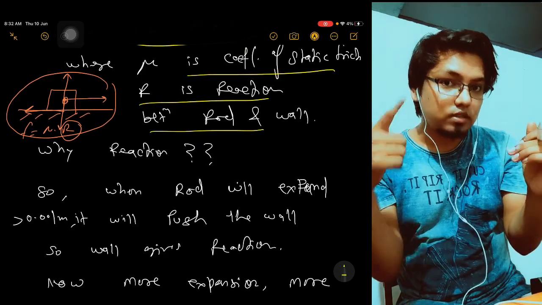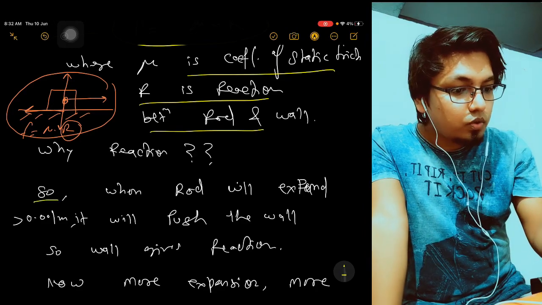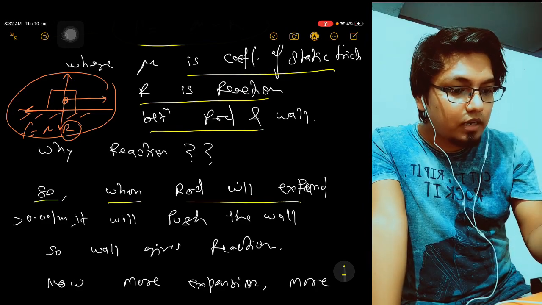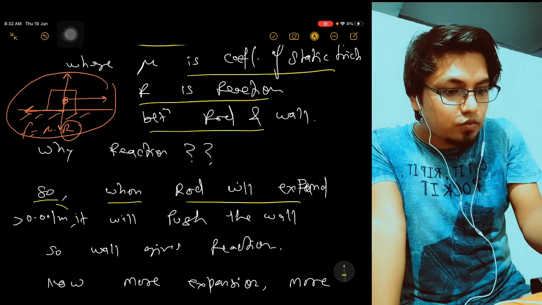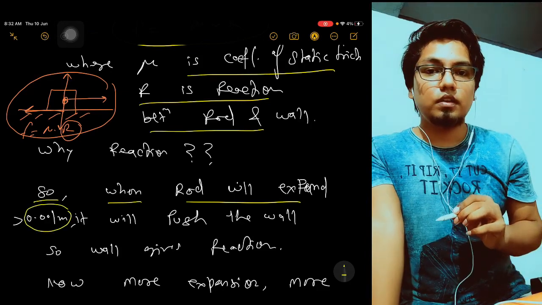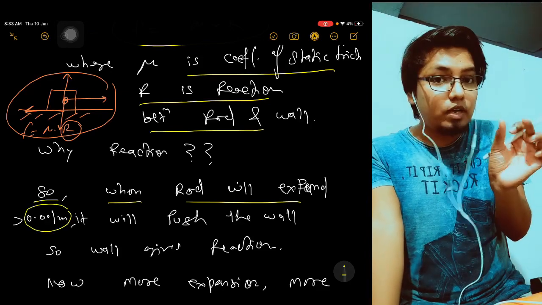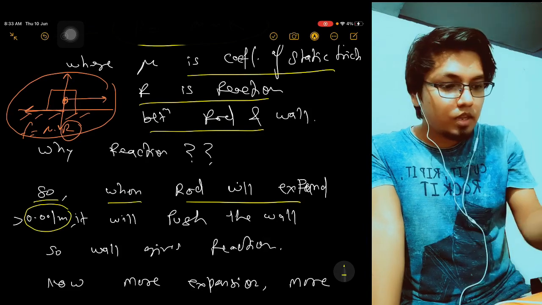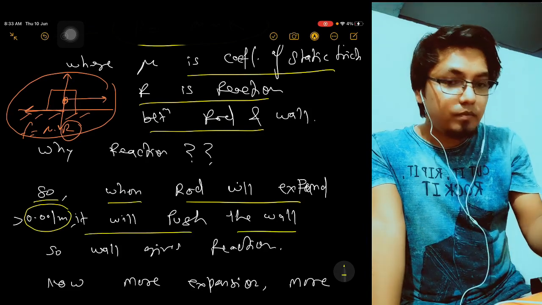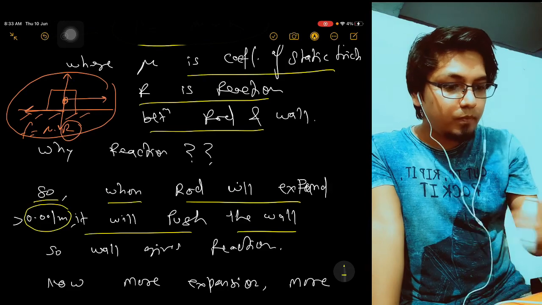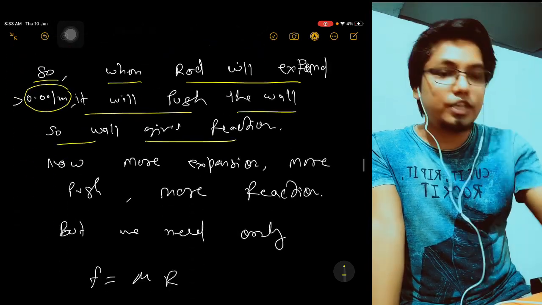So when a rod will expand more than the gap available, then only thermal stress will appear. It will push the wall because then only it will push the wall. So wall gives reaction.